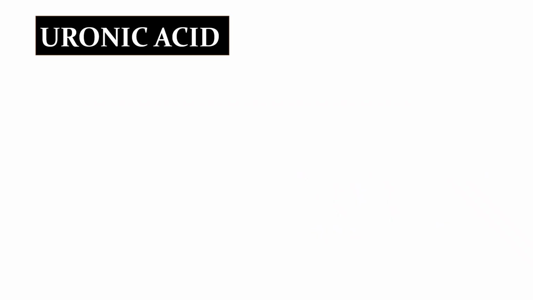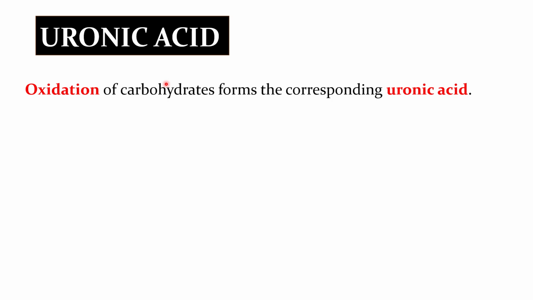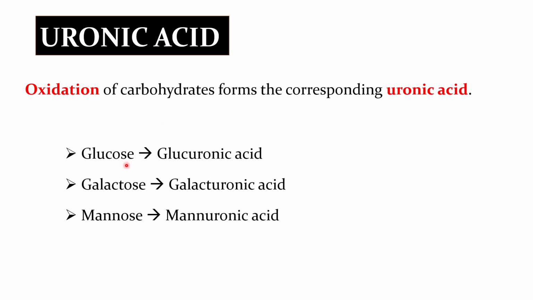The pathway is named the uronic acid pathway because the product of this pathway is uronic acid. How is uronic acid produced? By oxidation of carbohydrates. Thus, oxidation of carbohydrates forms the corresponding uronic acid. Examples: glucose on oxidation forms glucuronic acid. Galactose on oxidation forms galacturonic acid. Mannose on oxidation forms mannuronic acid.